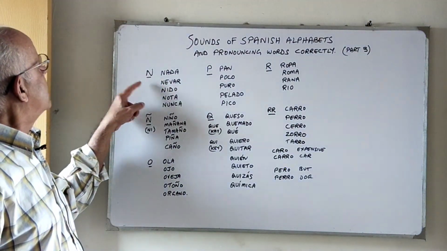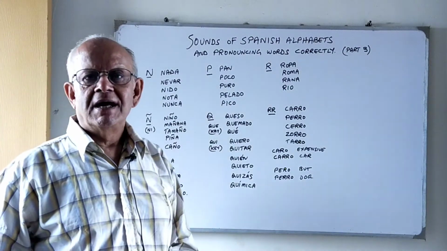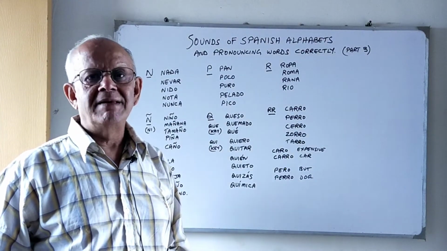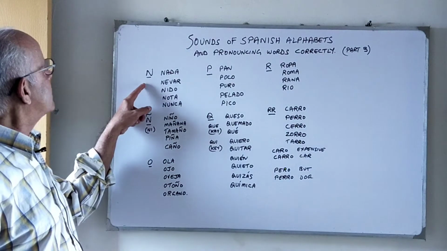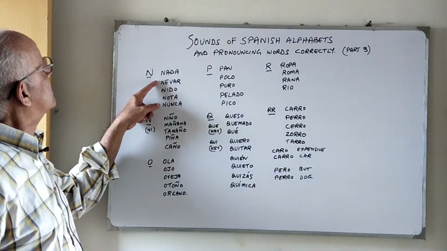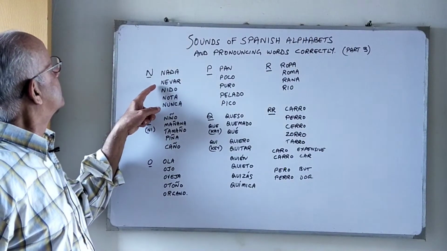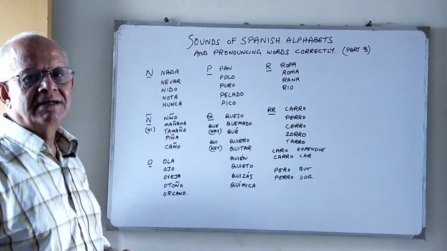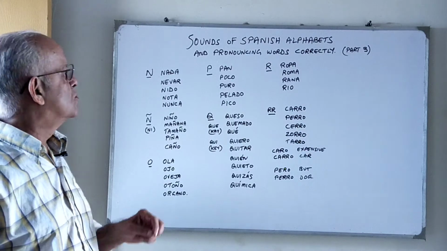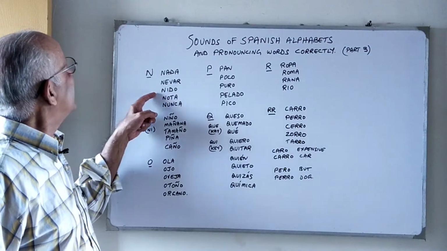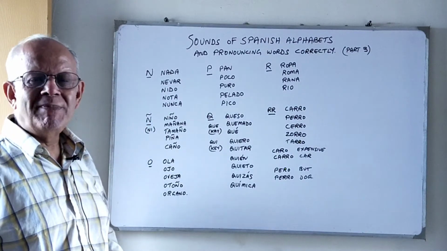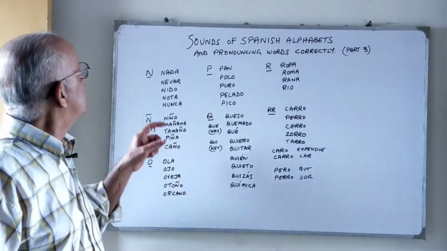Okay, N has the same pronunciation as the English N basically. So N, nada. Nada means nothing. Nevar means to snow. Nido means a nest, a bird's nest.